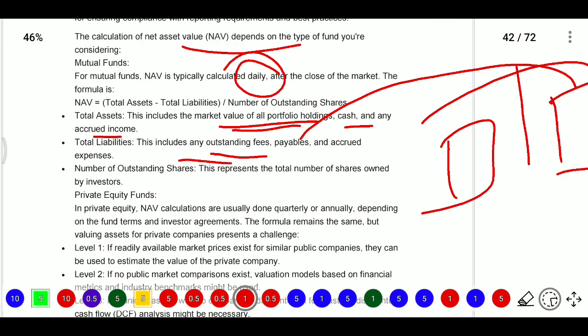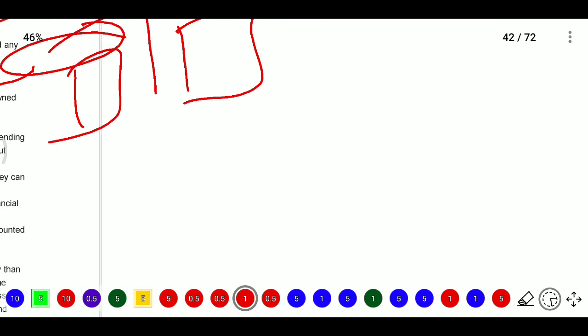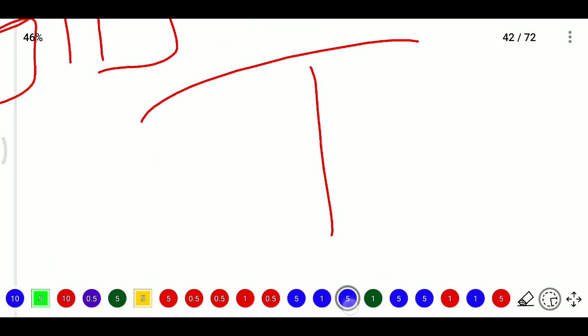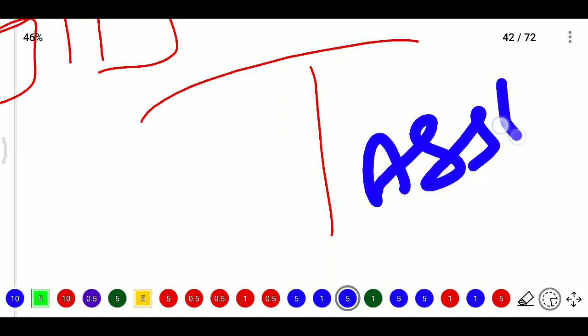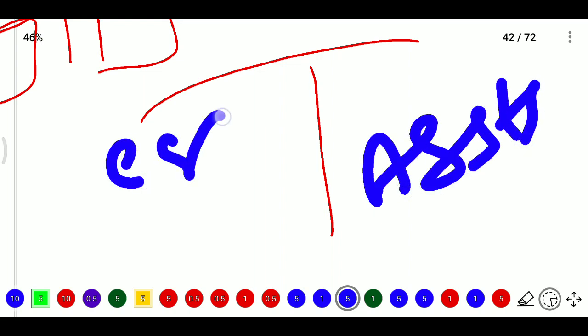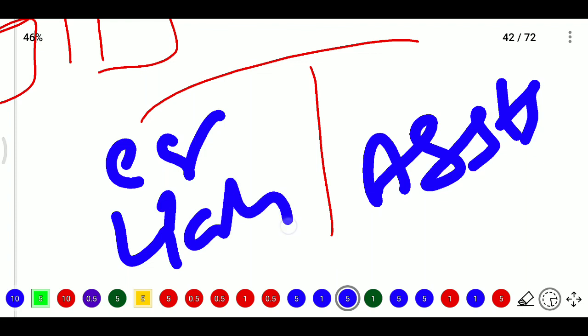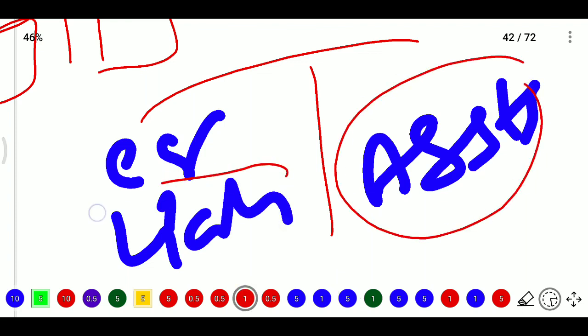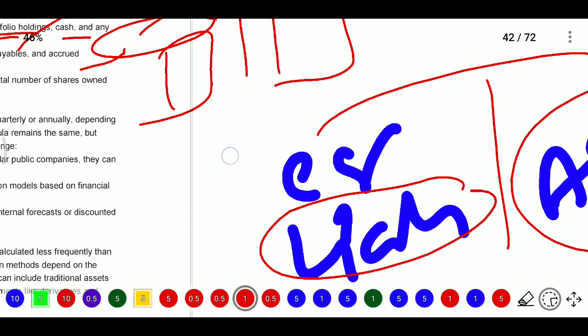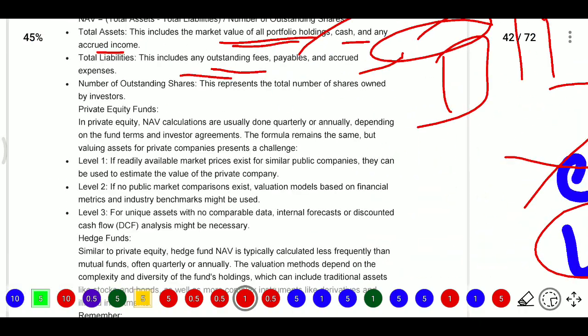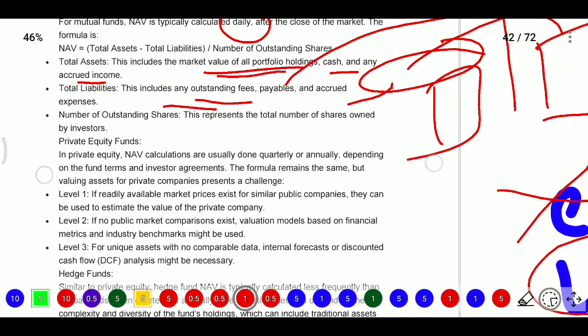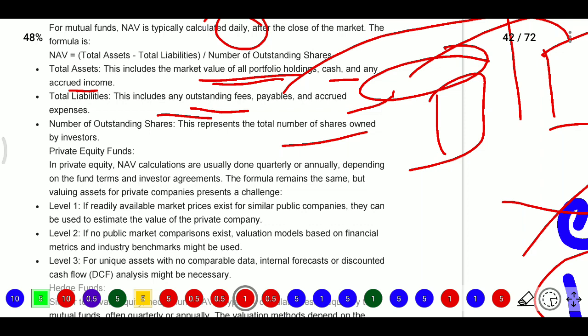But in liability we should not take the equity. So in the balance sheet we have assets, equity, and liability. From the assets we will deduct the liability only. We should not consider the equity. That is the case. This represents the total number of shares owned by the investors.